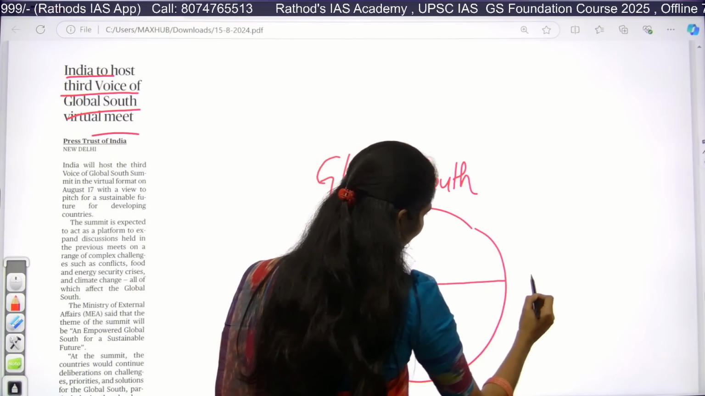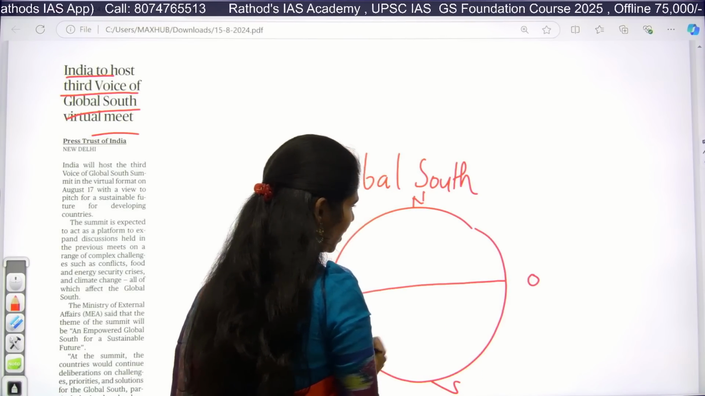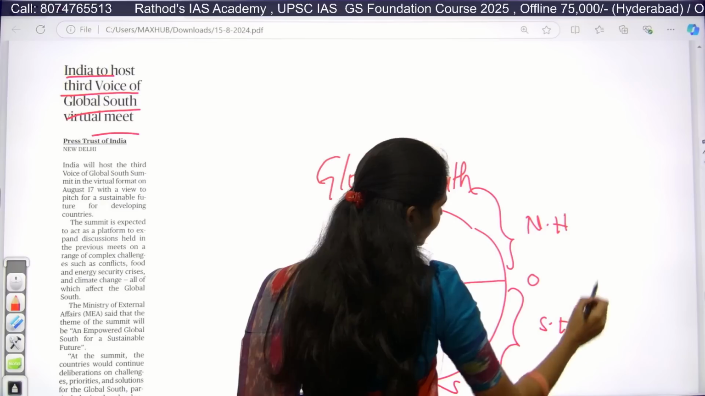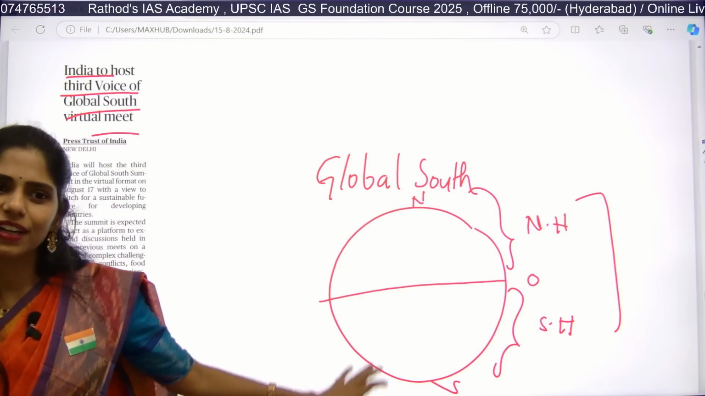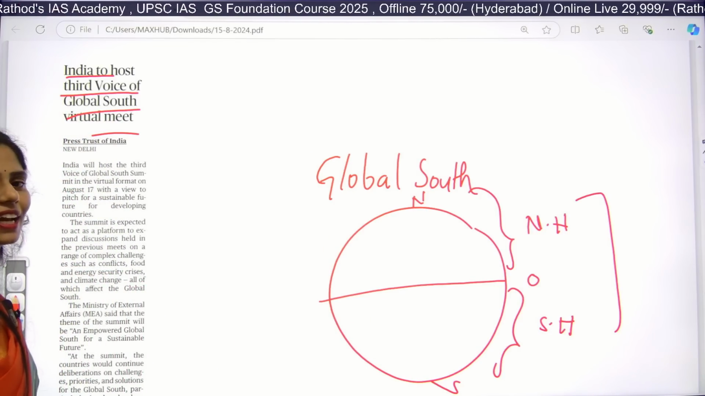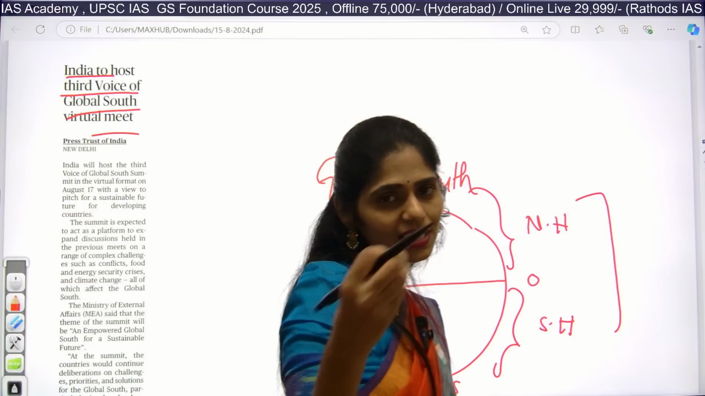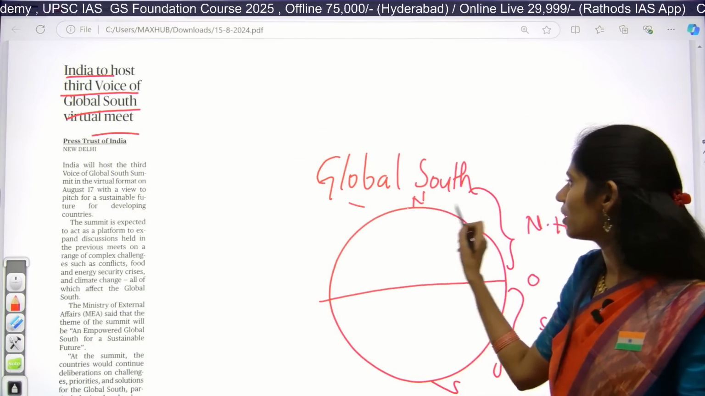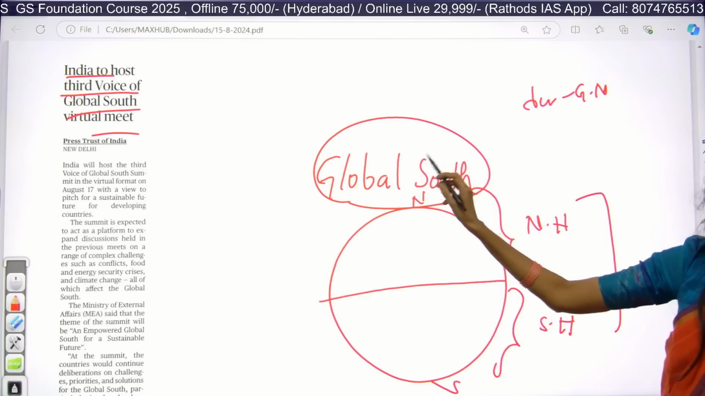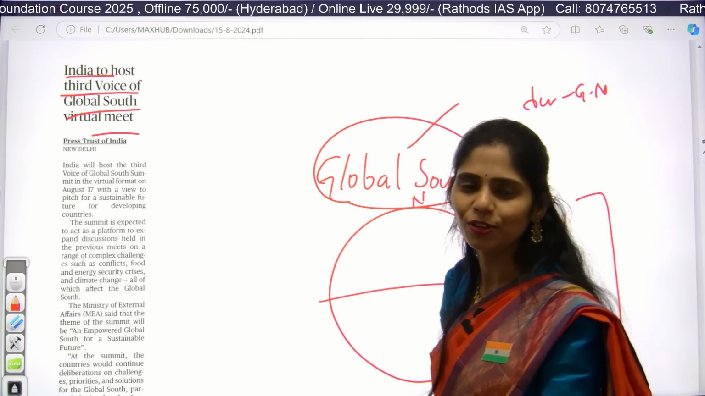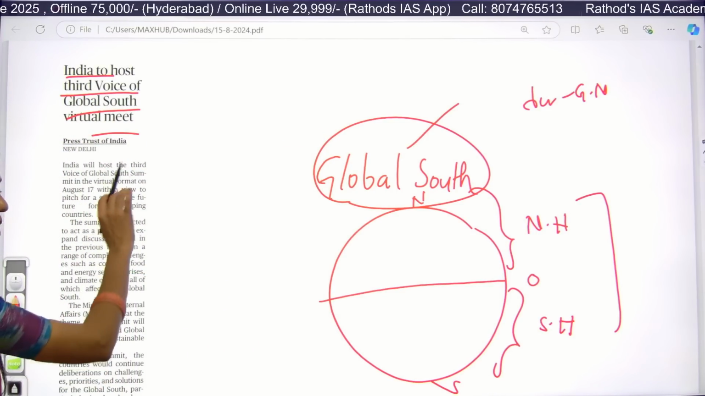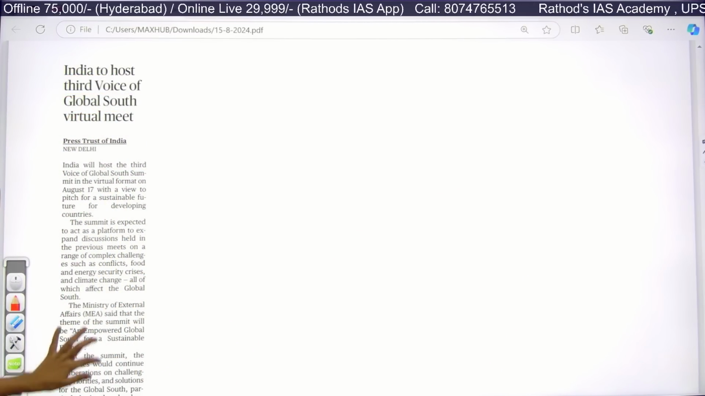This is the equator, this is the North Pole, this is the South Pole, right? This part comes under the Northern Hemisphere and this part comes under the Southern Hemisphere. This is what you studied in geography. But this Global South is not a concept related to geography. Global South is the set of less developed and least developed countries. Developed countries are part of Global North, and developing and least developed countries are part of Global South. India is part of Global South. It is not related to geography.